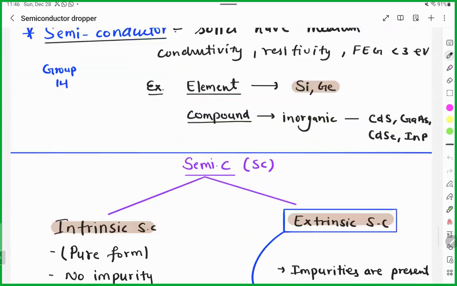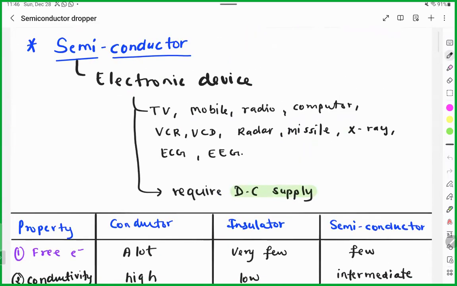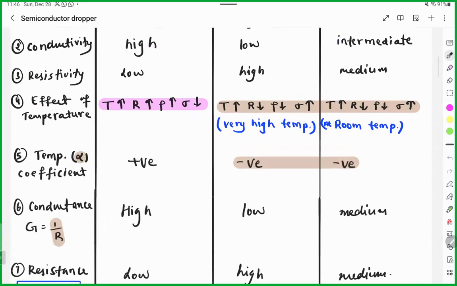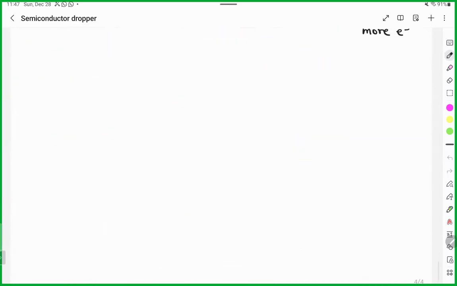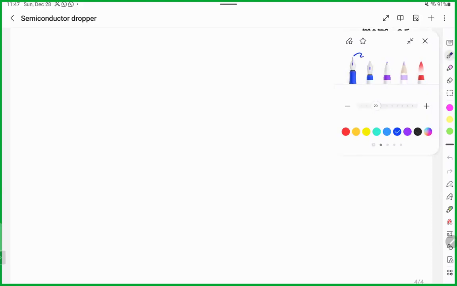We didn't start intrinsic, extrinsic. Barinder, what are the applications of semiconductor in real life? Application of semiconductor. Answer fast, fast. Next, Pratigya. Which type of current is used in the electronic device?